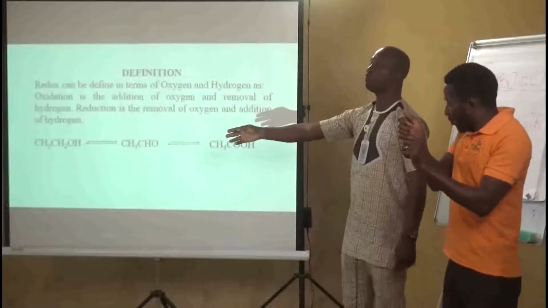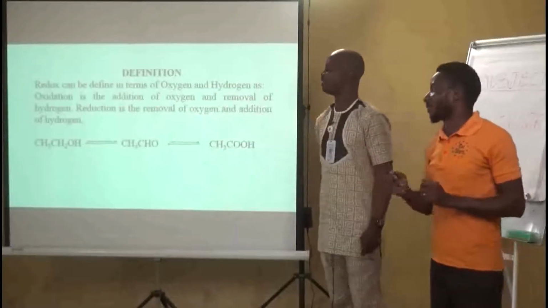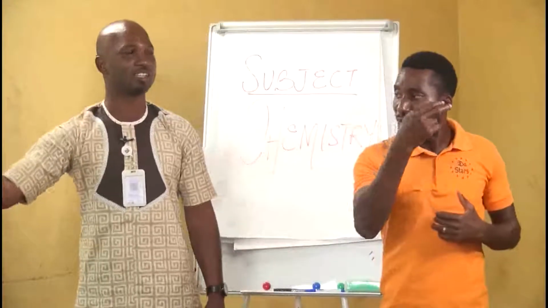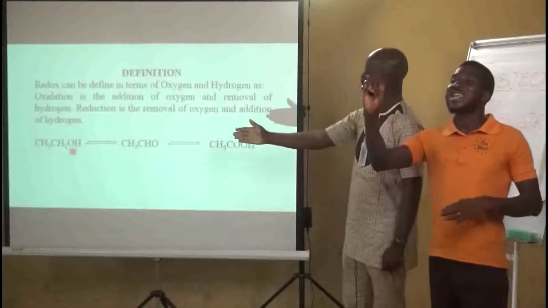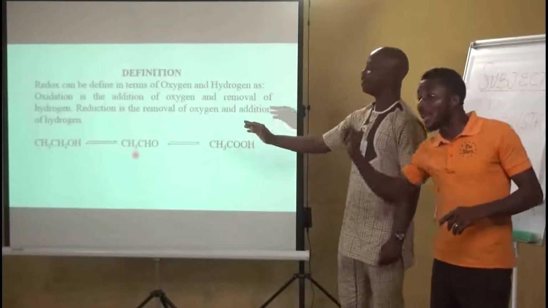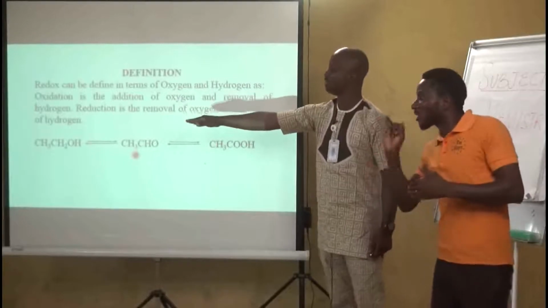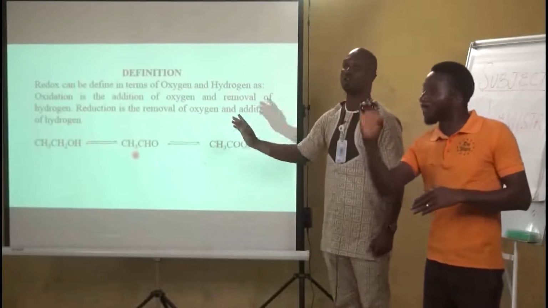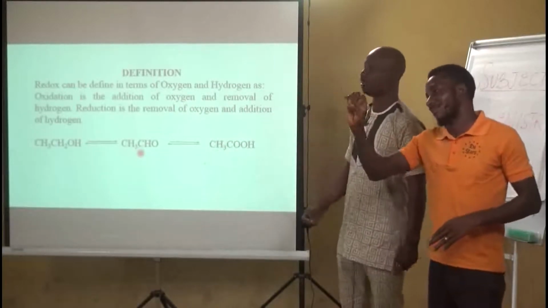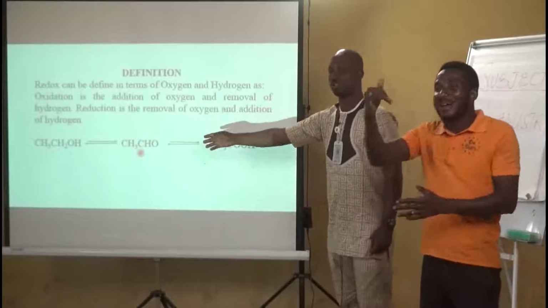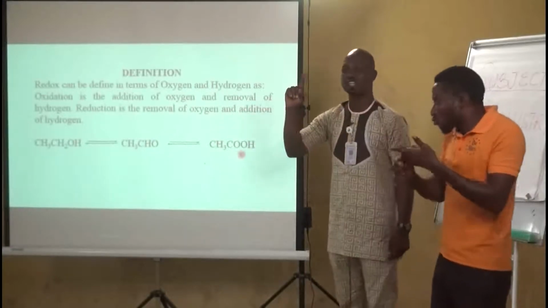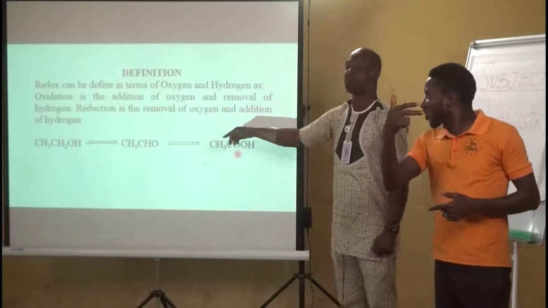Now, if you look at the simple equation there, from my far left, you have CH3CH2OH. That is called ethanol in chemistry. And from ethanol to ethanal is another one. If you look at the ethanol, there are 6 hydrogens, but in ethanal, there are only 4 hydrogens. It means that hydrogen has been removed. And by our definition, it's an oxidation process. And from ethanal to ethanoic acid, you can see that 1 oxygen has been added. Instead of 1 there, you have 2 here.